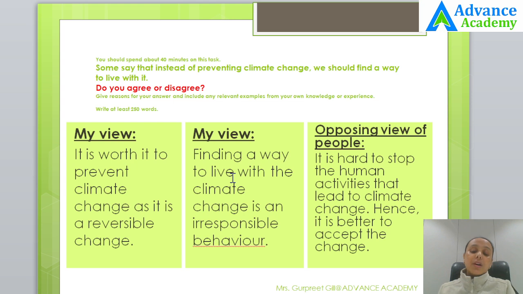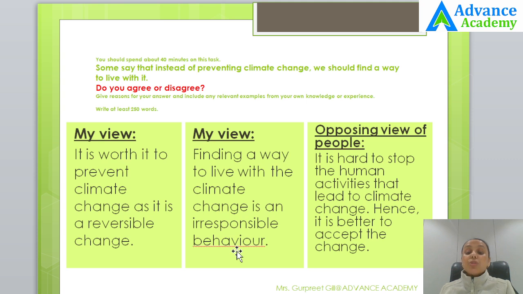So in the second paragraph, you would say finding a way to live with the climate change is an irresponsible behavior. So if today's generation says that we cannot do anything about climate change and we are going to live with it, then this is very irresponsible because we are wrecking the ecosystems and we are creating severe crisis for the future generation. For example, in countries like India, nowadays people try to find a way to live with the increased temperatures. They're installing air conditioners in their houses, at their workplaces, because that's their way to live with the climate change. They're applying sunscreens in order to protect themselves from the UV rays.